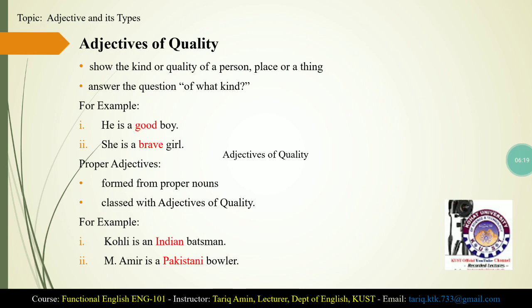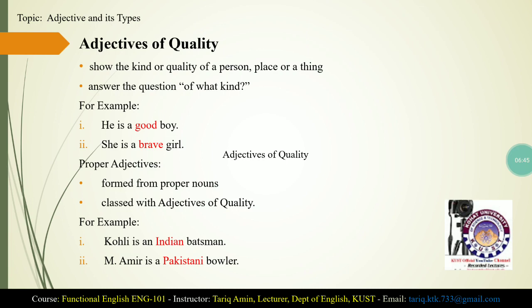Now we have some adjectives that are formed from proper nouns, like Indian batsman, Pakistani bowler, Australian actor. In the first example, Indian batsman, batsman is a noun, and the adjective Indian is modifying the noun batsman.